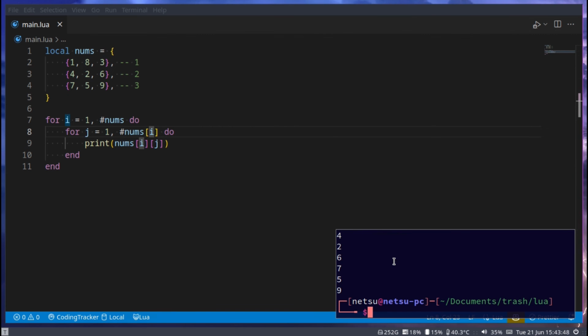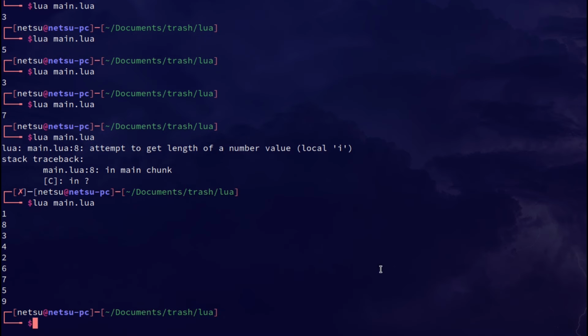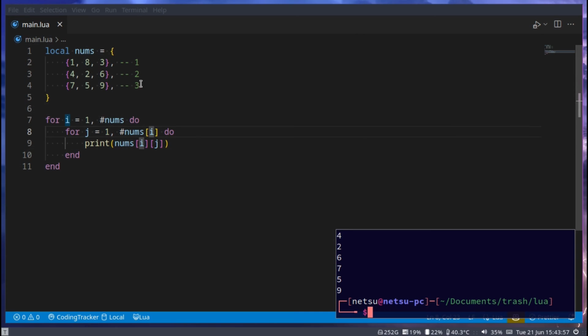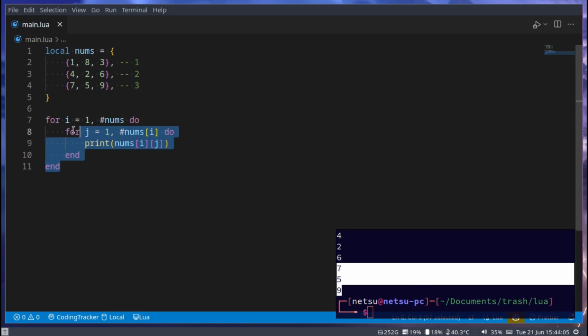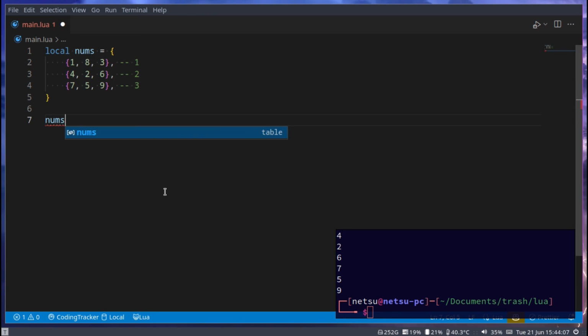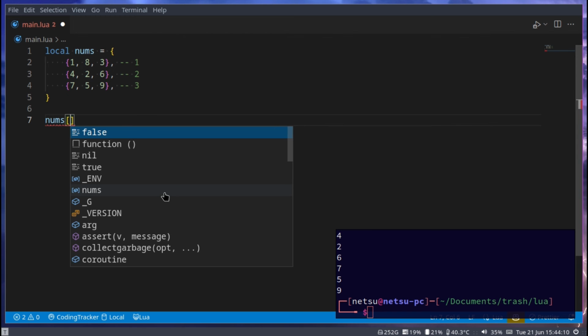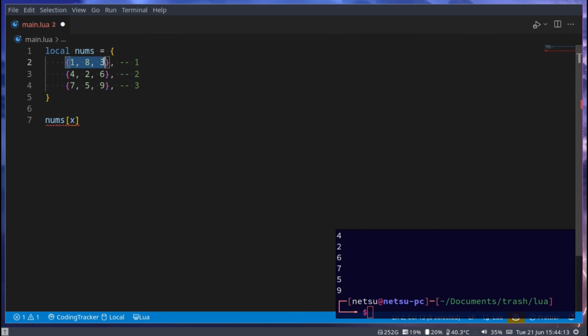If we run this, as you can see, we get 183, which is the first items. And then we get 426, which is the second. And then 759, which is the last. So if you're having a bit of trouble with this, just note nums at index, and in the first index, which we can call x, would be the first item, or the second item, whatever x is here. If you add another one here, it will try and access the item inside of this item. So x, which is this, and we'll try to access y inside of it.